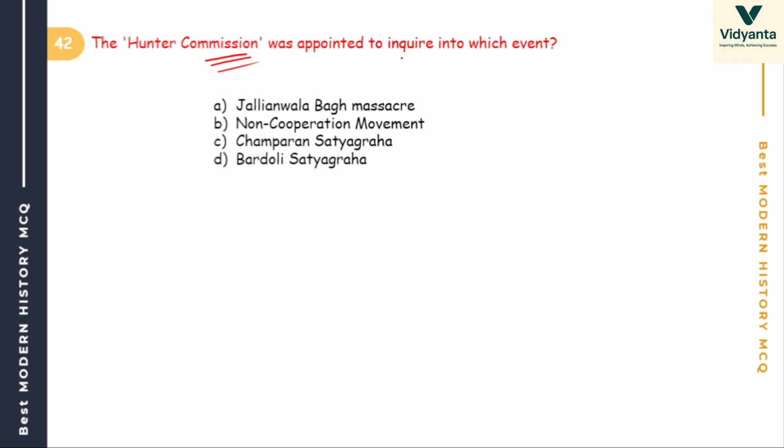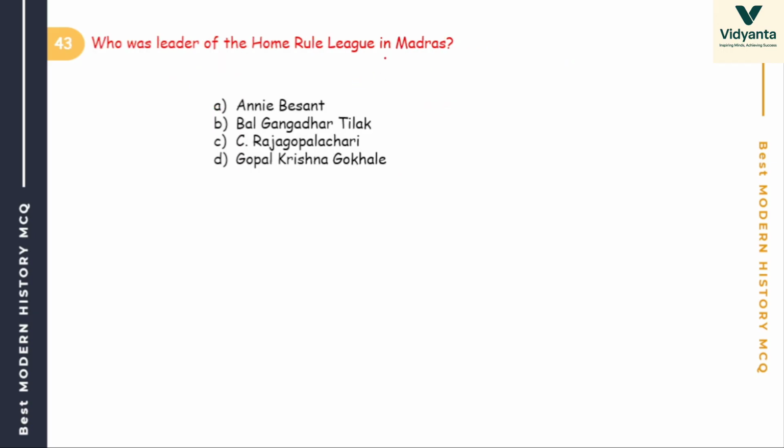Hunter Commission was appointed to inquire into which event? Jallianwala Bagh, non-cooperation, Champaran, Bardoli Satyagraha. Hunter Commission. Hunter Commission is related to Jallianwala Bagh. Okay, clear? So the answer is Jallianwala Bagh massacre. Okay, and when did it happen? The year of 1919.